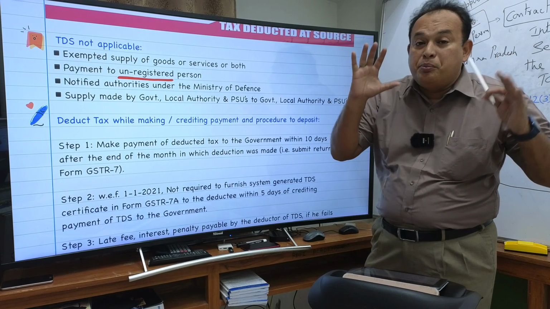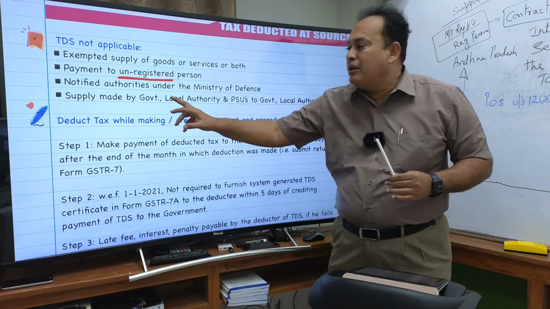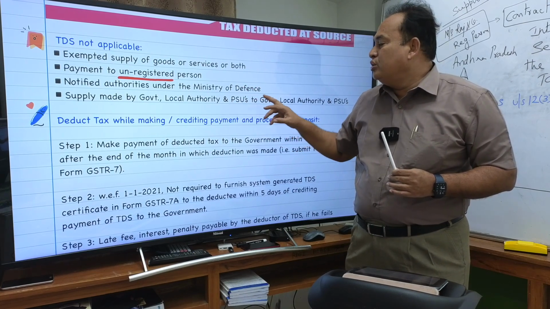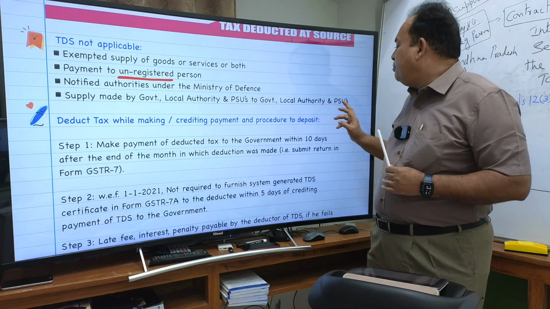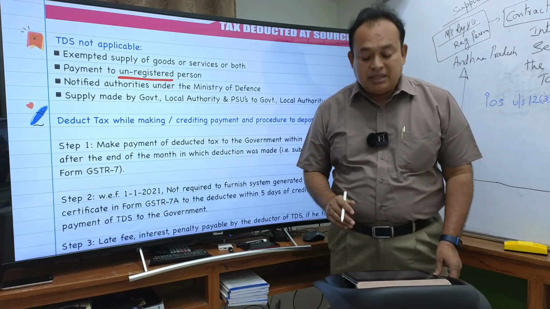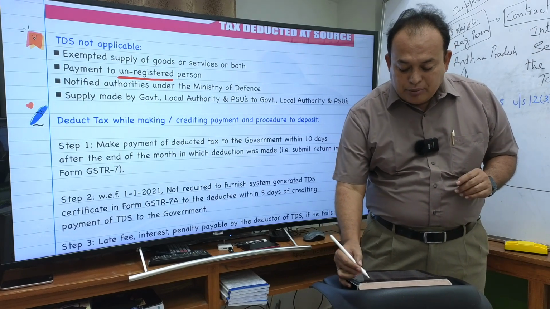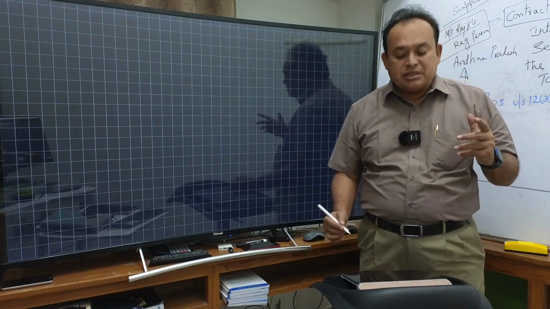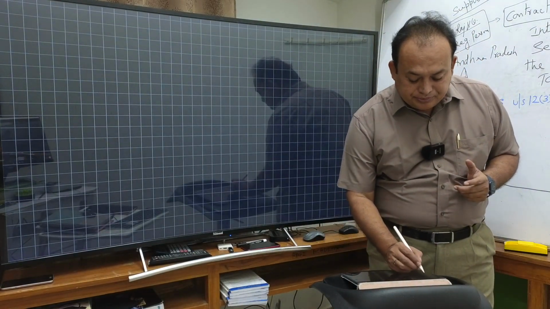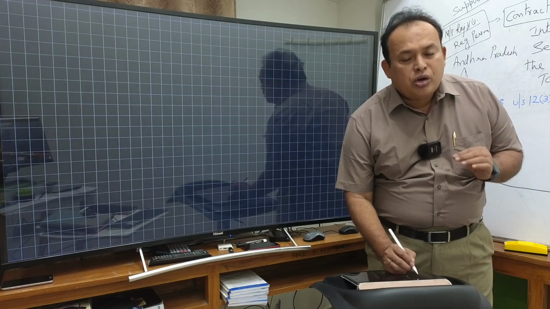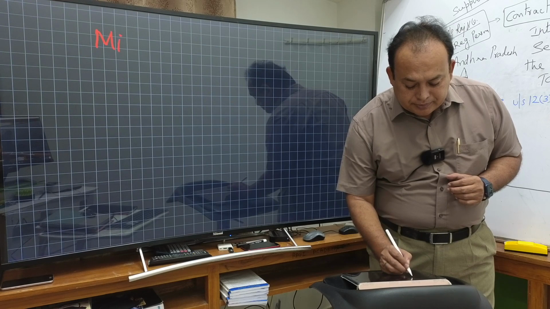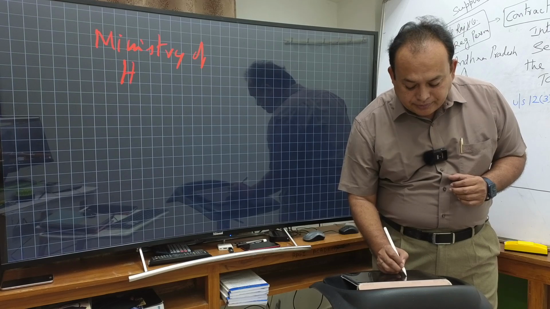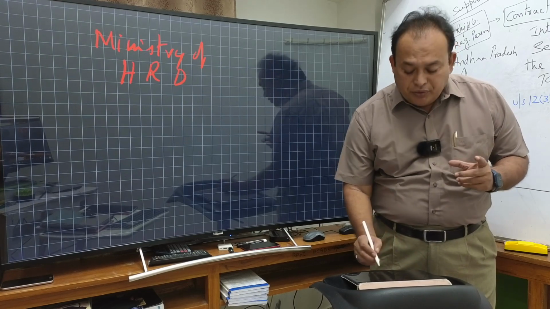Further, an important point: supply made by government, local authority and public sector undertaking to government, local authority and public sector undertakings. See how to understand this. I will tell you, my dear friends, with a simplified example. Assume a scenario where there is, let us say, the Ministry of HRD.